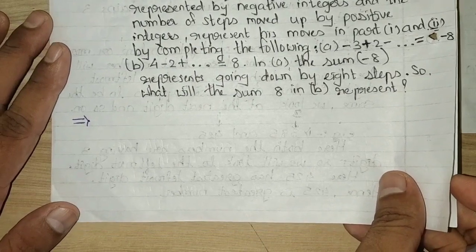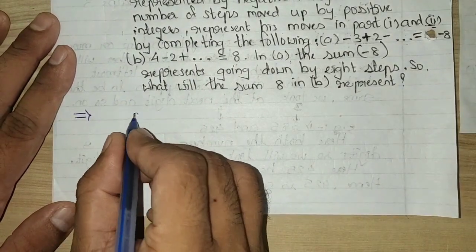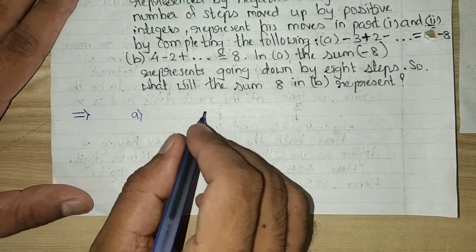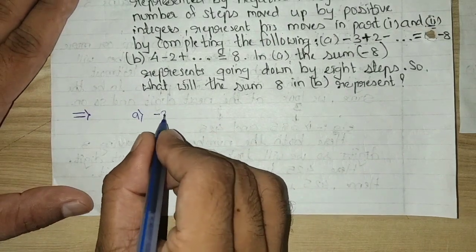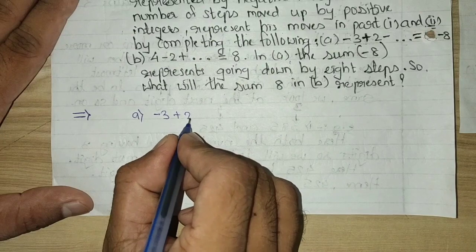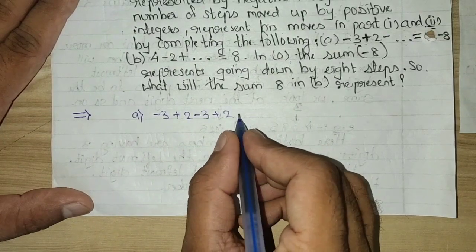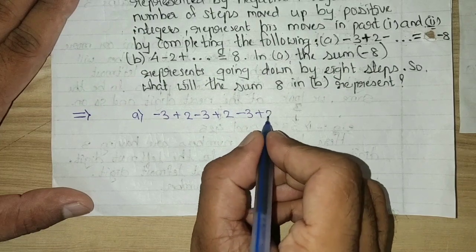They are telling us to complete the following. So let me first complete. Total he had taken 11 jumps, right? So I am writing -3 plus 2, -3 plus 2, -3 and so on.